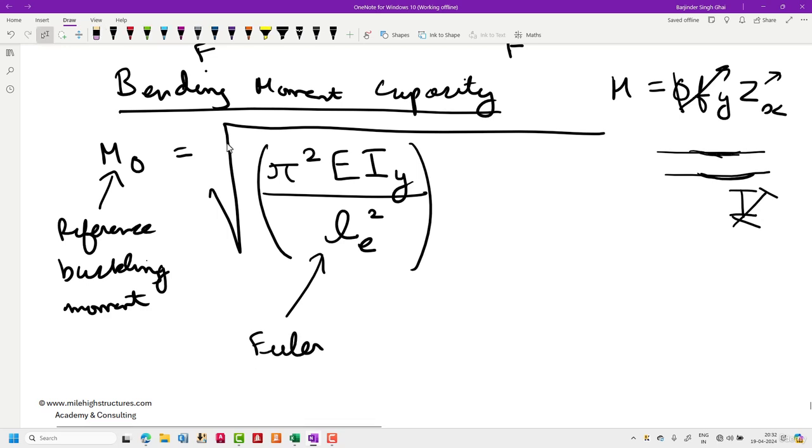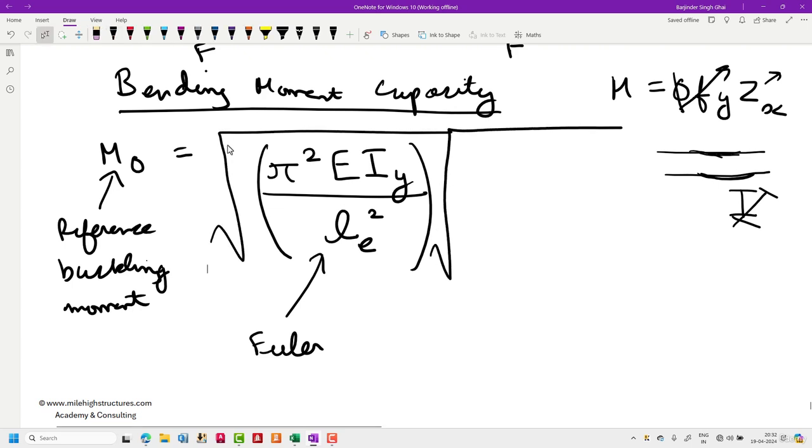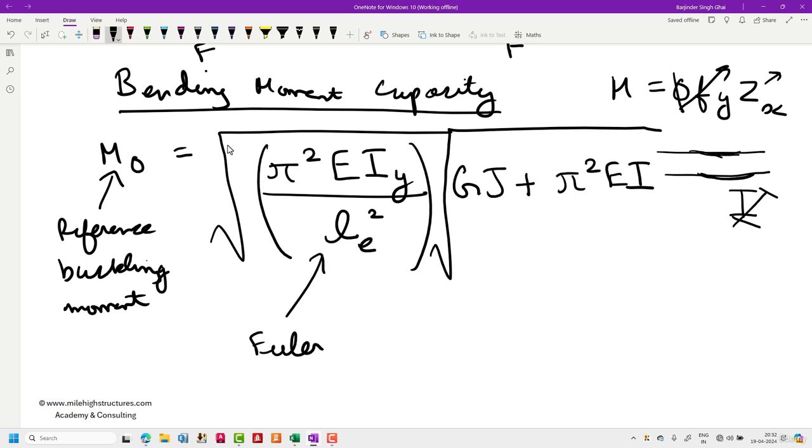The value of pi is 3.14, E is the modulus of elasticity, and I is the moment of inertia, divided by Le, the effective length. That is then multiplied by another square root term, which is the square root of G into J plus pi square E Iw divided by Le square.